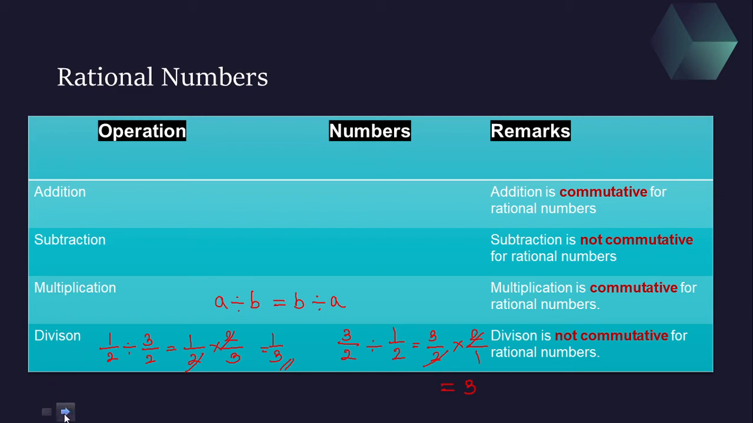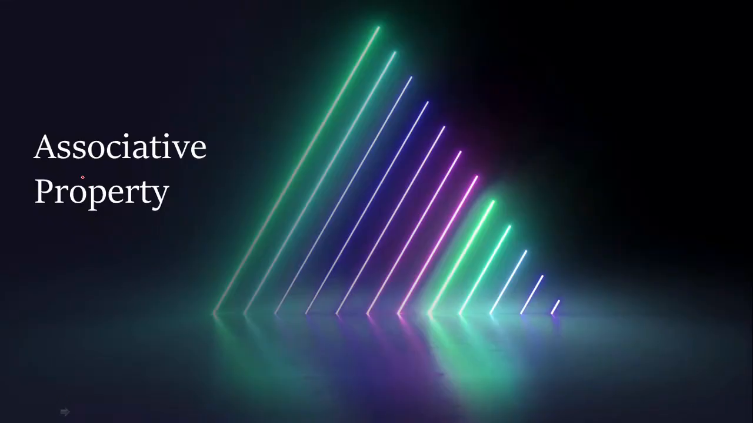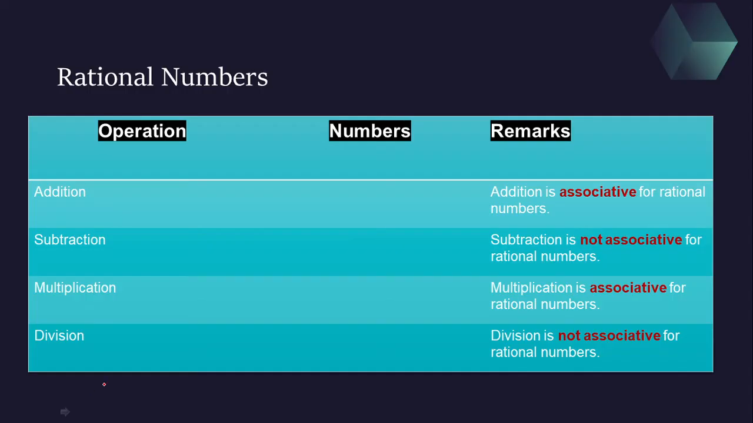Now let's move towards the third property. The third property is the associative property. Here we are going to deal with the arrangement of brackets. Particularly if I want to talk about addition, see children, A plus in bracket B plus C should be equal to A plus B whole bracket plus C. If this is satisfied, then you can say that addition is associative for rational numbers.